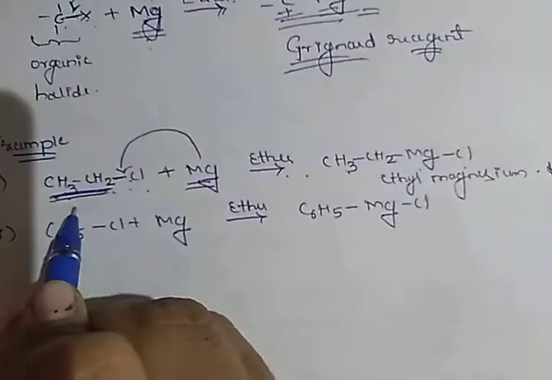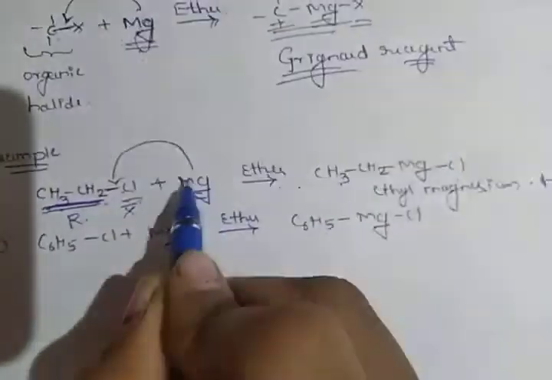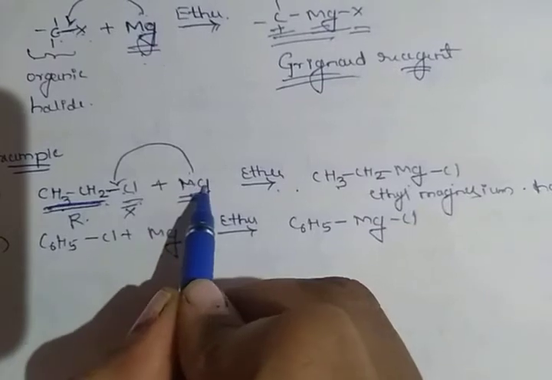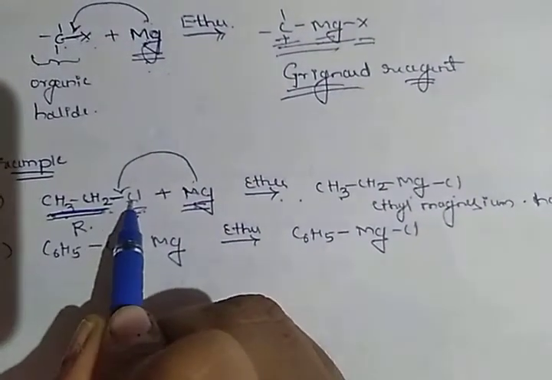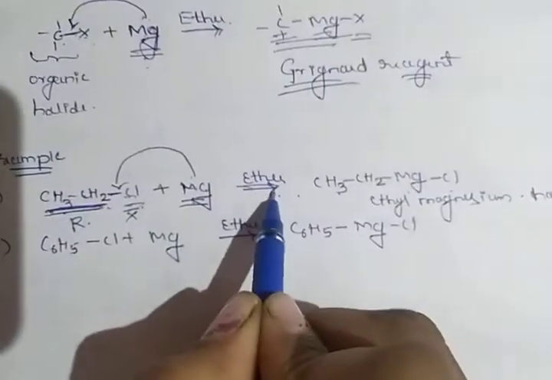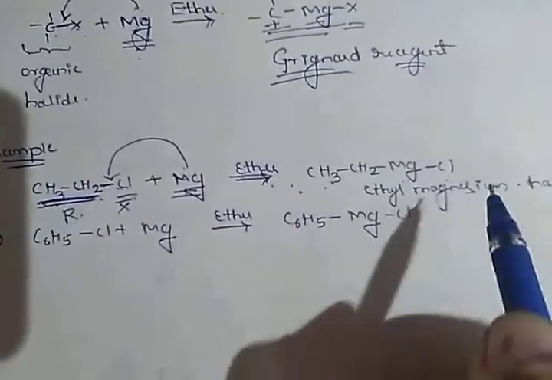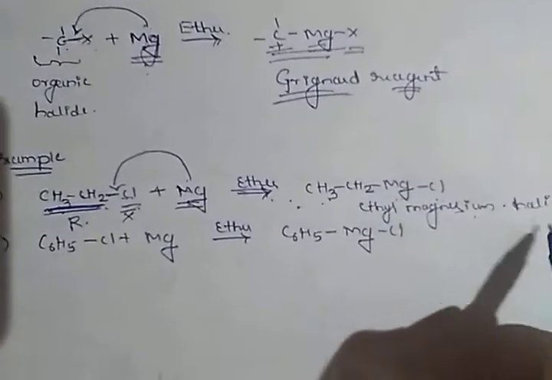R is an ethane group. Halogen is chlorine. The active metal site is magnesium. Magnesium is introduced between the carbon and chlorine in presence of ether. We obtain ethyl magnesium chloride. This is one example of a Grignard reagent.